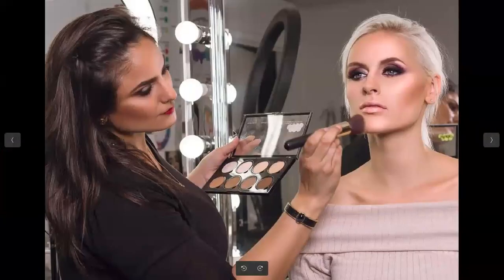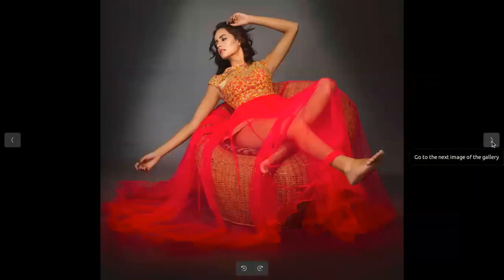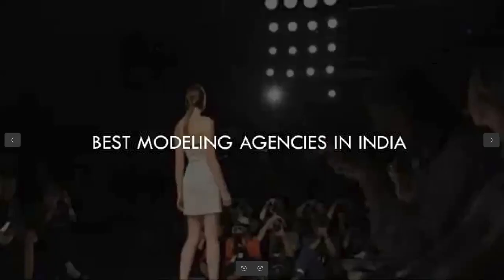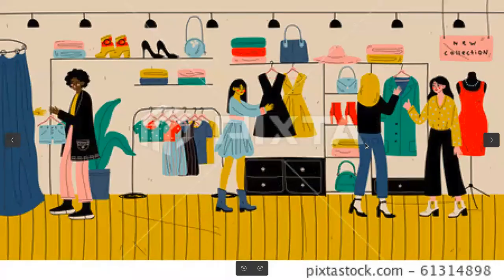Next comes the makeup artist, right? For a fashion photo shoot, or for the fashion industry, makeup plays a vital role. So for that you need a makeup artist. And all these things are going to cost you, right? So first, what are the things that are going to cost you?